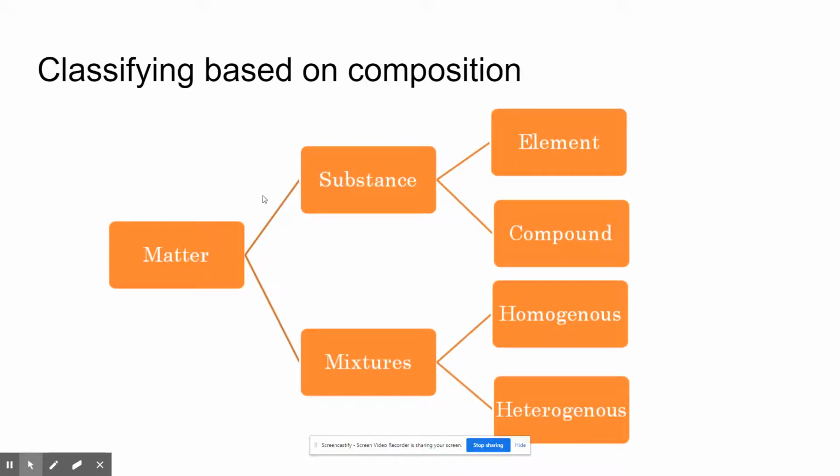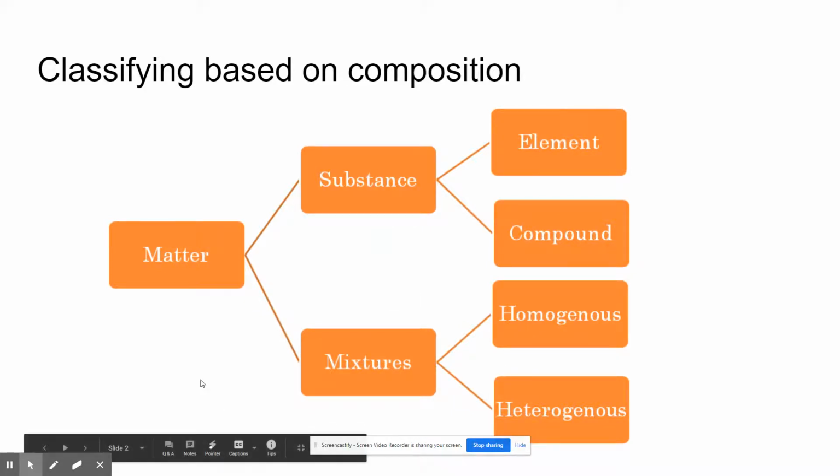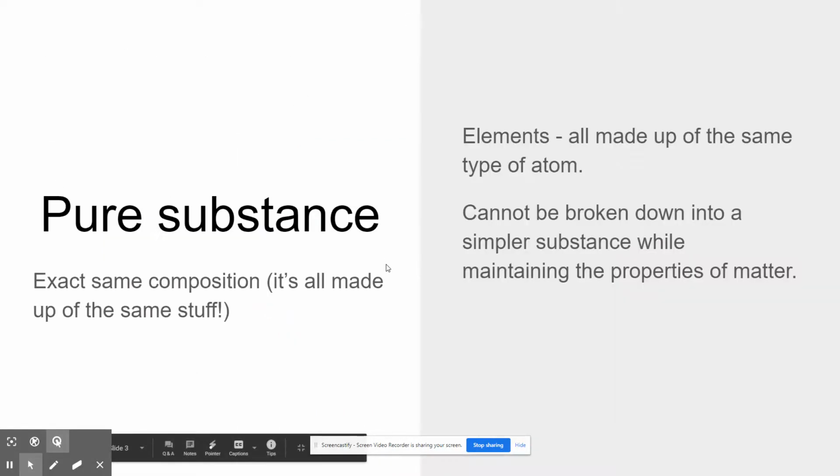If it's a pure substance, and we'll go through how to break this down, it's either going to be an element or a compound. If it's a mixture, it's either homogeneous or heterogeneous. We'll break that down as well. So really, all matter can fit into one of these categories here.